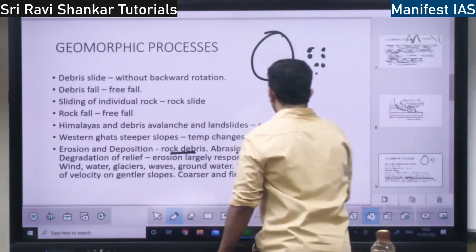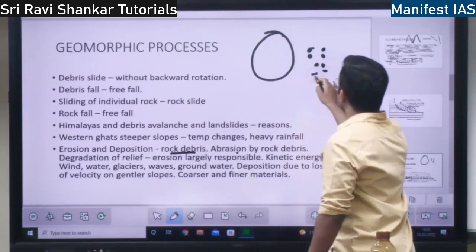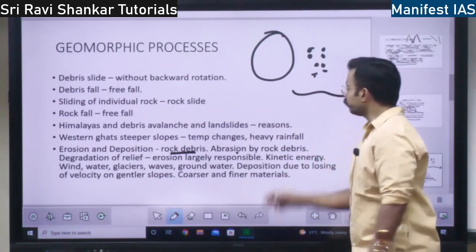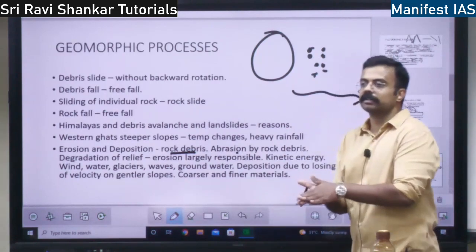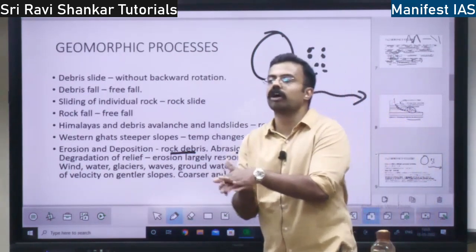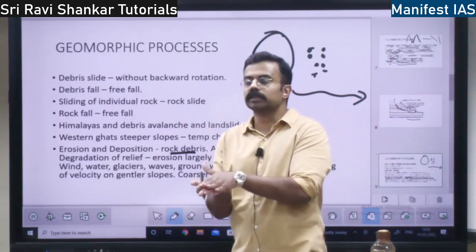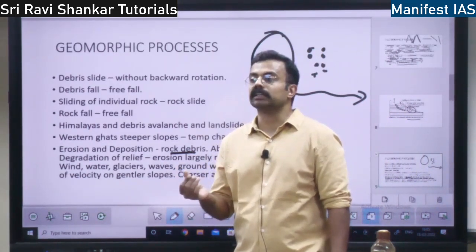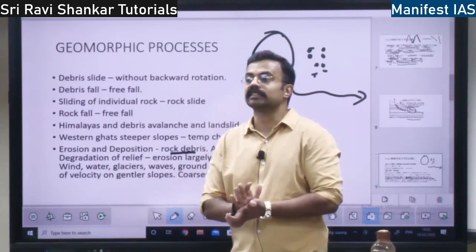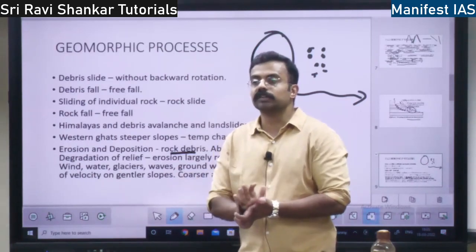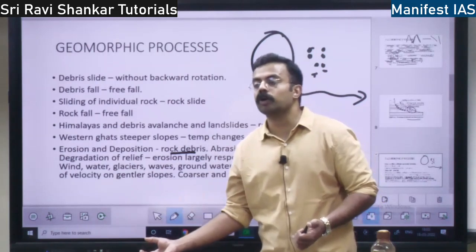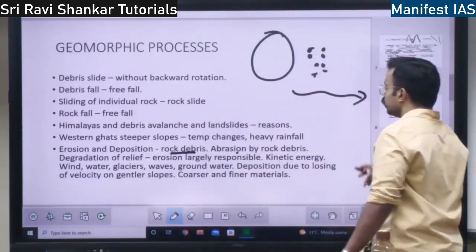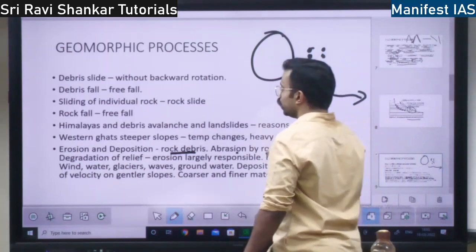When the rock debris is moving, it will move over some surface, and on the surface it is going to cause friction. When the rock fragments cause friction, it will lead to abrasion. Abrasion means scratching of the surface. Because of scratching, more material will be plucked out, right? So that is the abrasion by rock debris.